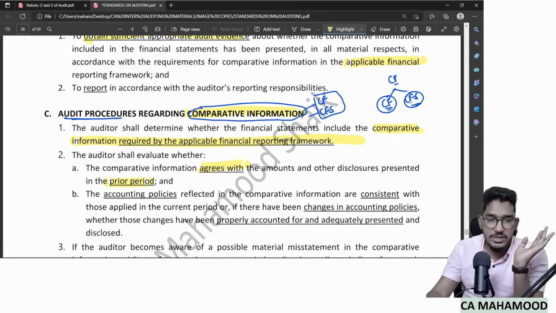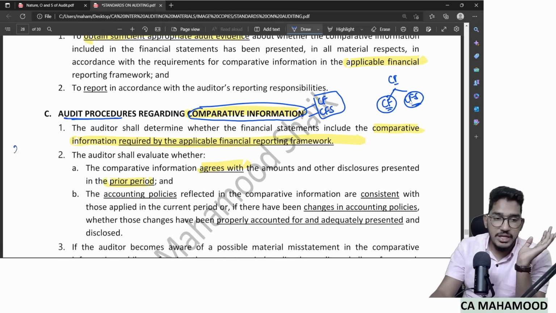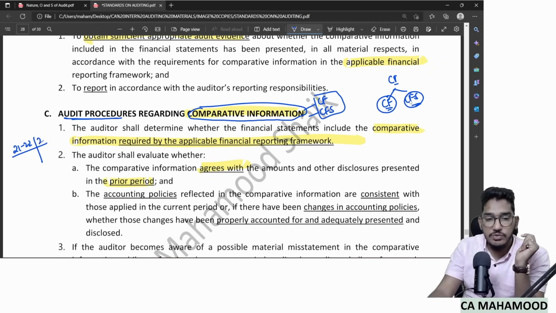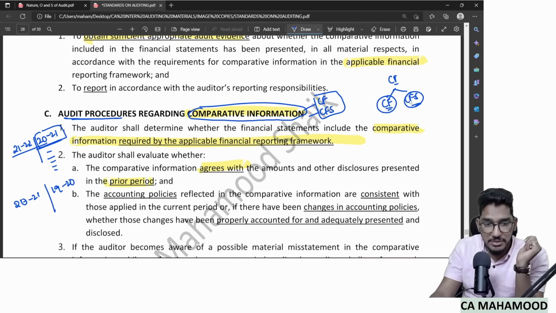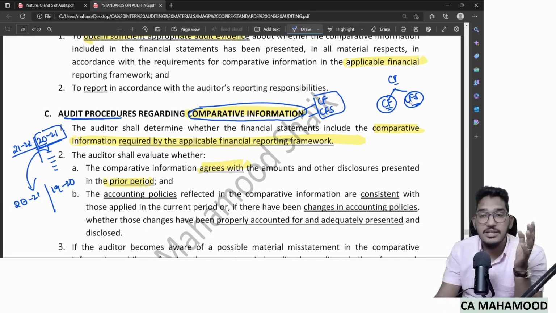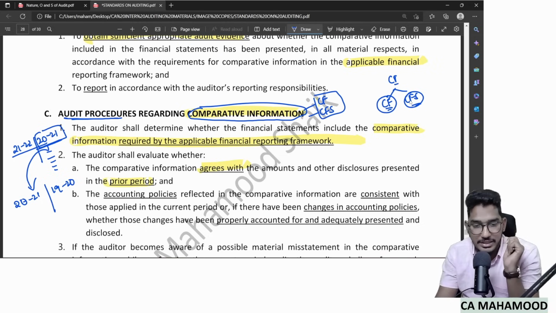If I am conducting the audit of the 21-22 year, the comparative information will be 2021. For last year there will be a balance sheet, no? If you take last year, there will be 2021 and 1920. So I need to check whether the current year's comparative information matches the financial statements of the last year or not.